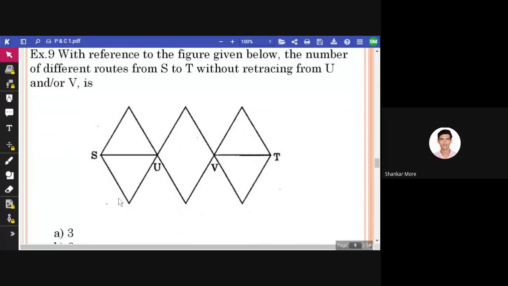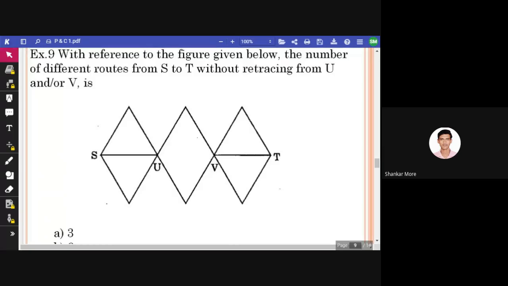With reference to the figure below, the number of different routes from S to T without retracing from U and or V is... meaning we have to go from S to T. We don't have to cross U or V more than one time. How many ways are there? Possible ways.